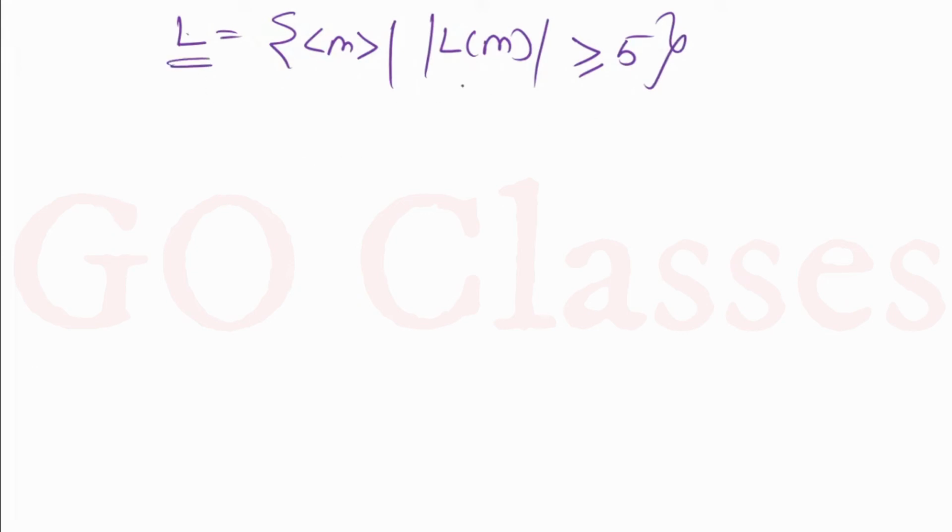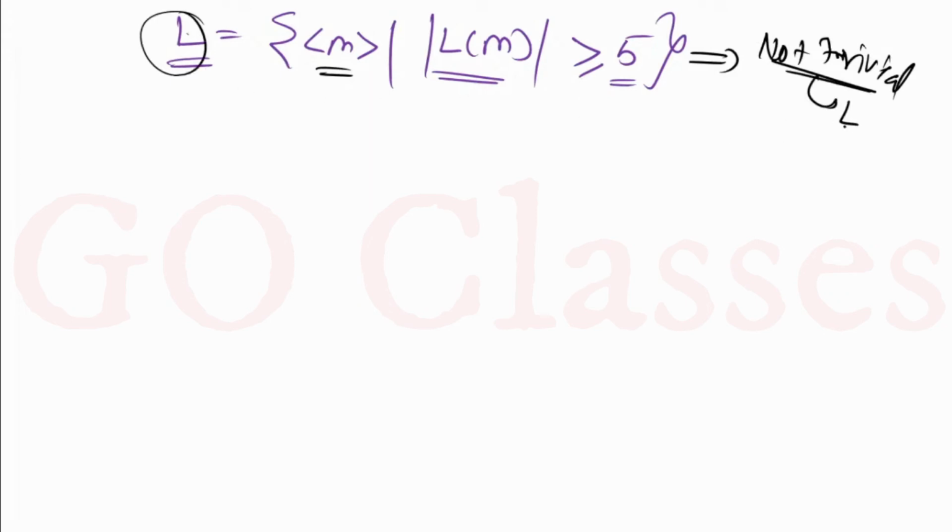So what you can see, the property is basically that the language cardinality is greater than or equal to 5. Means this Turing machine accepts at least 5 strings. Now you can notice that first of all this is a non-trivial property. Because this is a non-trivial property, you can say that L is undecidable.